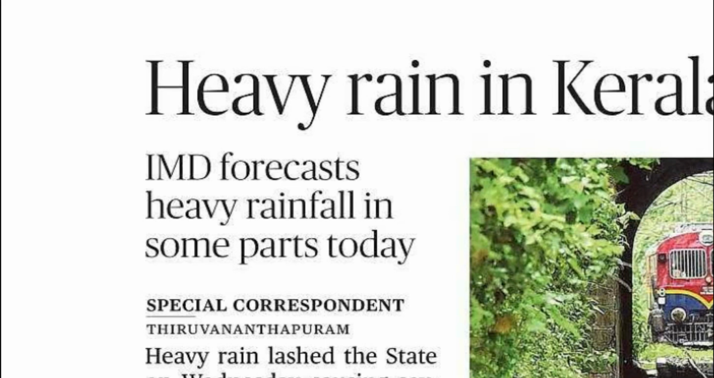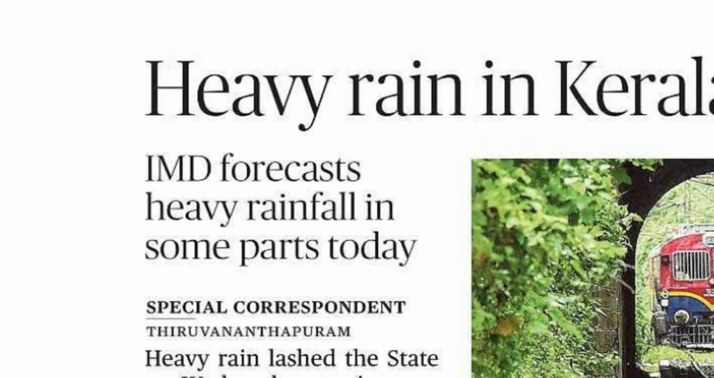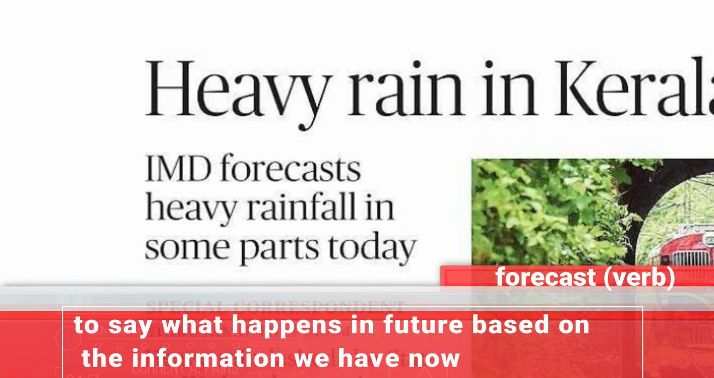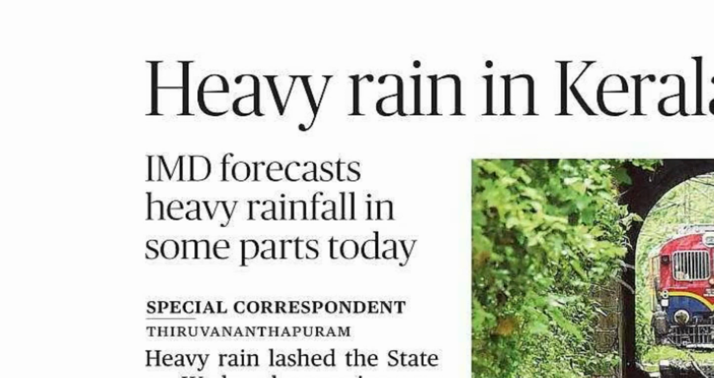This India Meteorological Department, IMD, forecasts heavy rainfall in some parts of Kerala today. What is the meaning of the word forecast? So here forecast is used as a verb. Forecast means to say something which is about to happen in the future based on the information that you have now. So based on the information that they have got by studying the earth and atmospheric changes, they could predict the weather. It means they said that it's going to be raining heavily in some parts of Kerala.